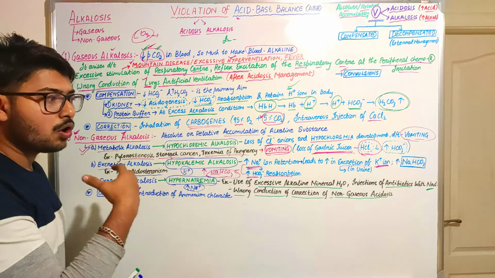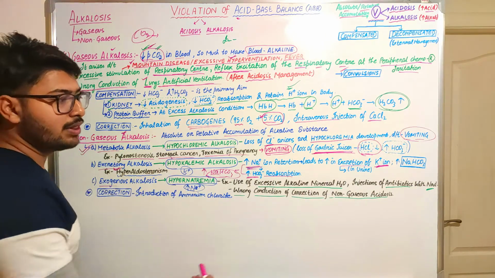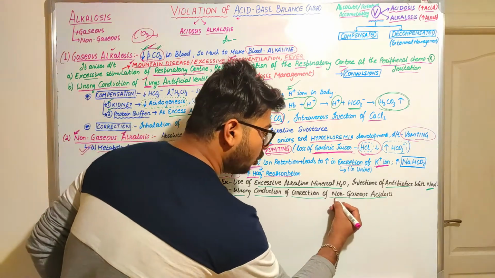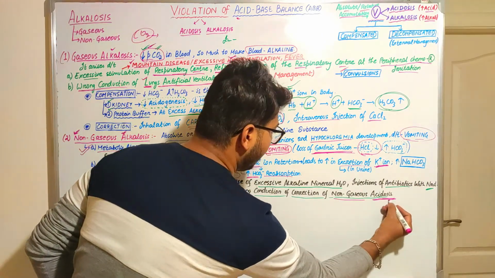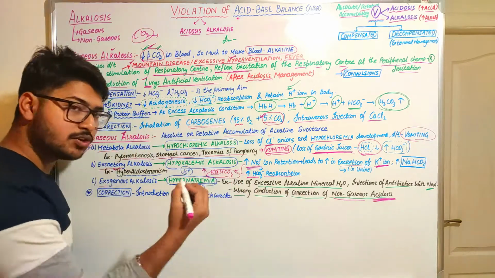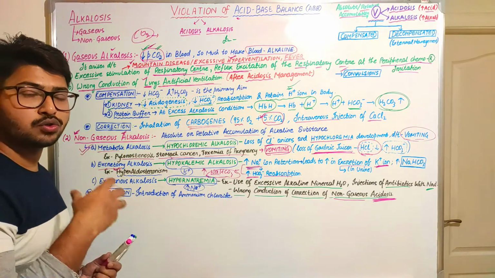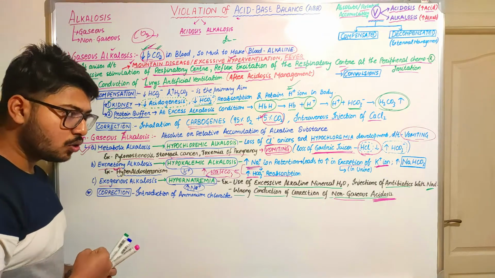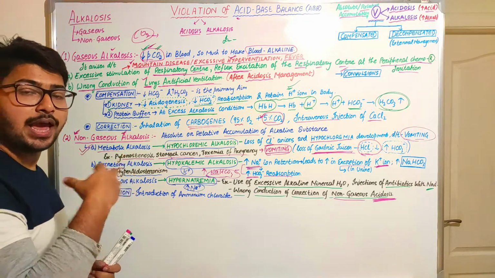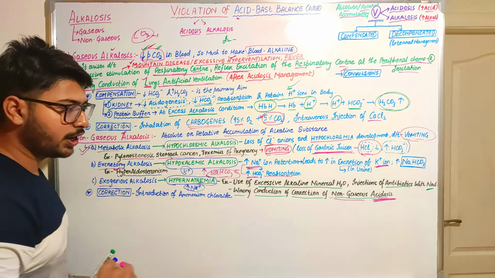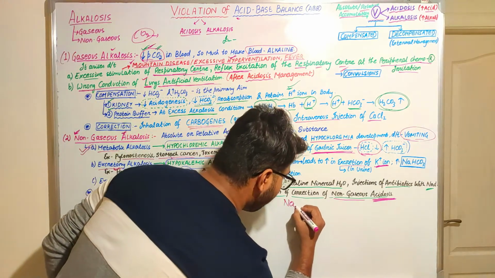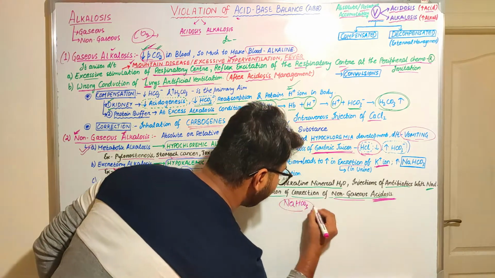In my previous video, I said that when a condition of non-gaseous acidosis arises, this is an acidosis condition. To manage that situation, we were giving sodium bicarbonate. So if we give an extra amount of sodium bicarbonate, what will happen?